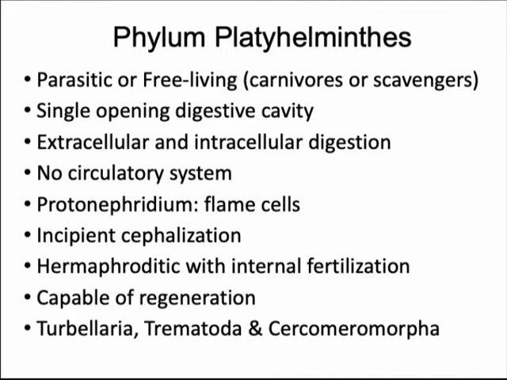They are also some of the first organisms with bilateral symmetry, and they start having some centralization of the nervous system, so you have an incipient formation of a brain, which we call encephalization. Since they don't move very much, most of these animals are hermaphroditic. That means they're both male and female at the same time, and they have internal fertilization. This is also another key in being able to colonize terrestrial environments, because internal fertilization means that the eggs and the sperm will meet inside of the organism, inside mostly of the female body, so the gametes won't dry out if they get exposed to the air.